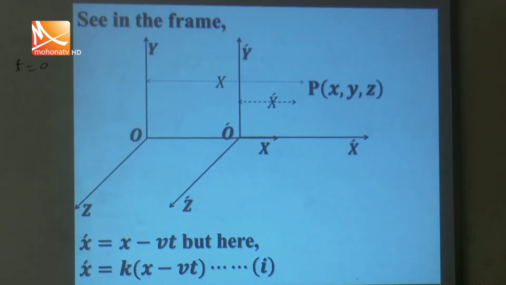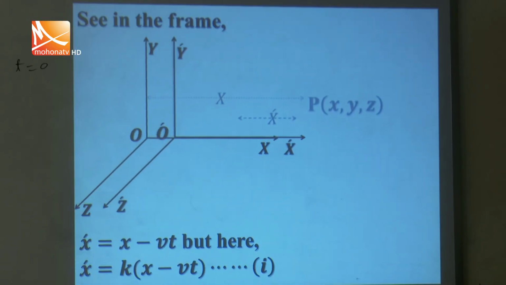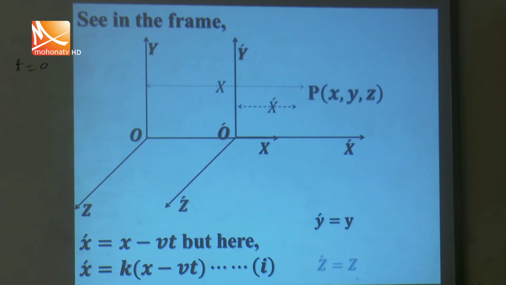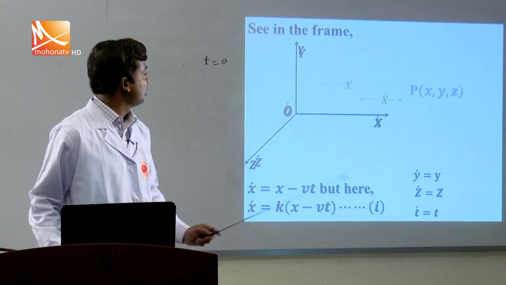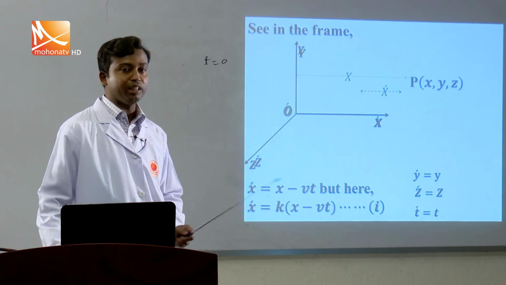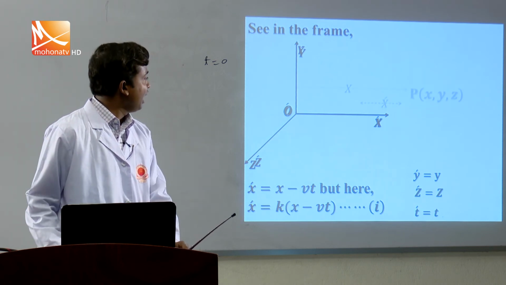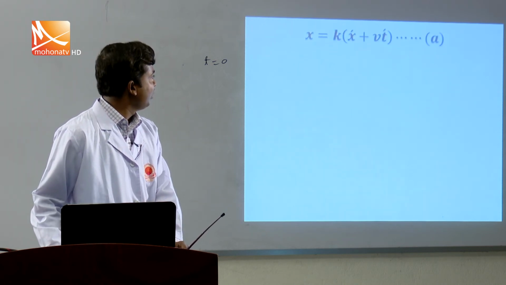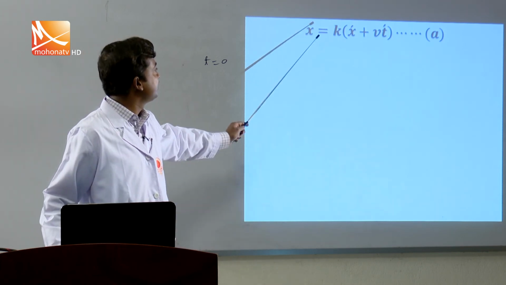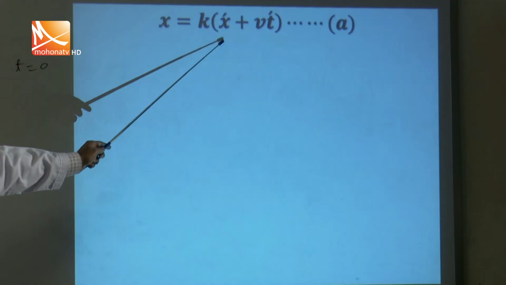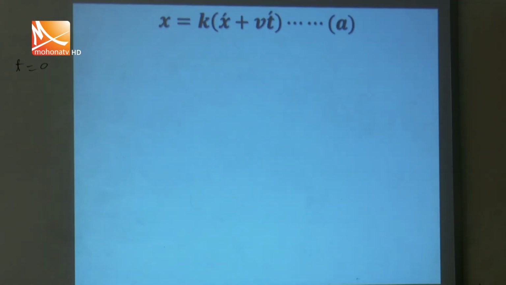Now, I am going into details about the factor k. In this case, similarly, y prime and z prime remain unchanged, and t remains constant. And when these two frames coincide at the origin O, suppose a light pulse is emitted and we measure the displacement ct; in the other frame, the equation becomes x equals k times (x prime plus vt prime).